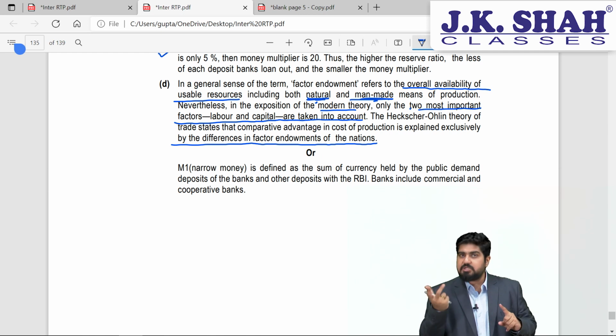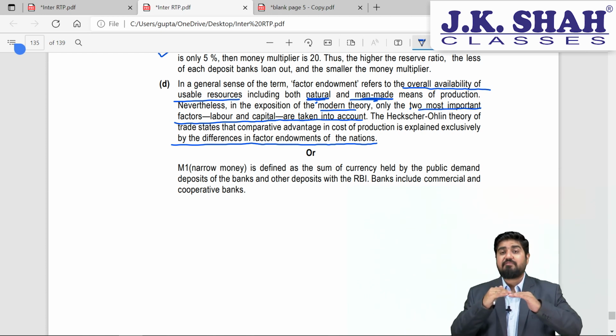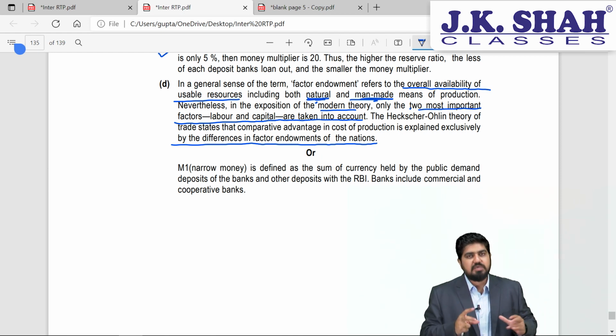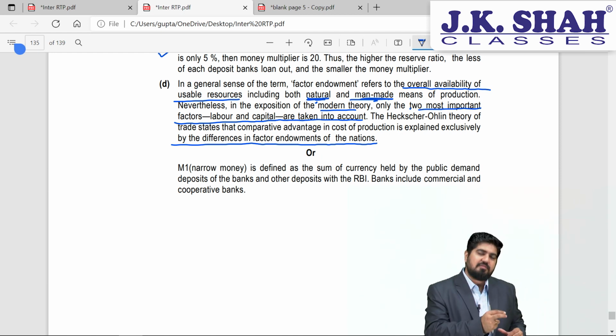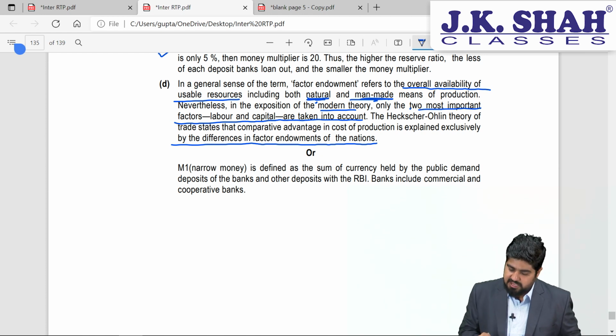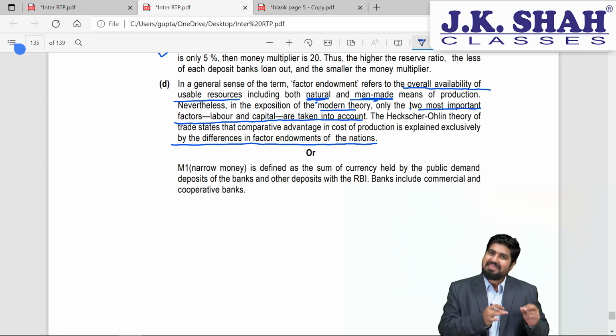Whatever is surplus, they should export. Whatever is scarce, they should import. That is how there will be equilibrium in factor prices amongst these two countries. This thesis was given by Heckscher and Ohlin, which we call factor endowment. And last one, students, M1, which is nothing but narrow money. This was the first system which was developed by RBI in order to calculate the money supply in the economy.